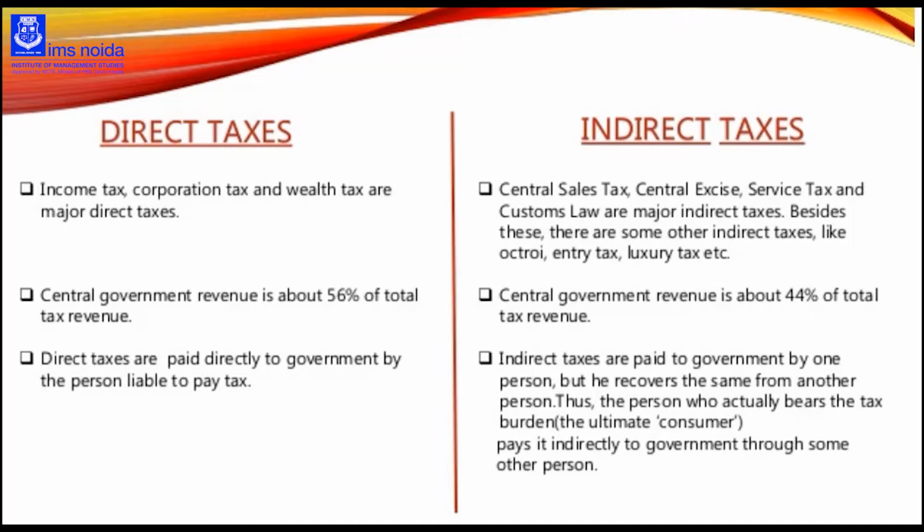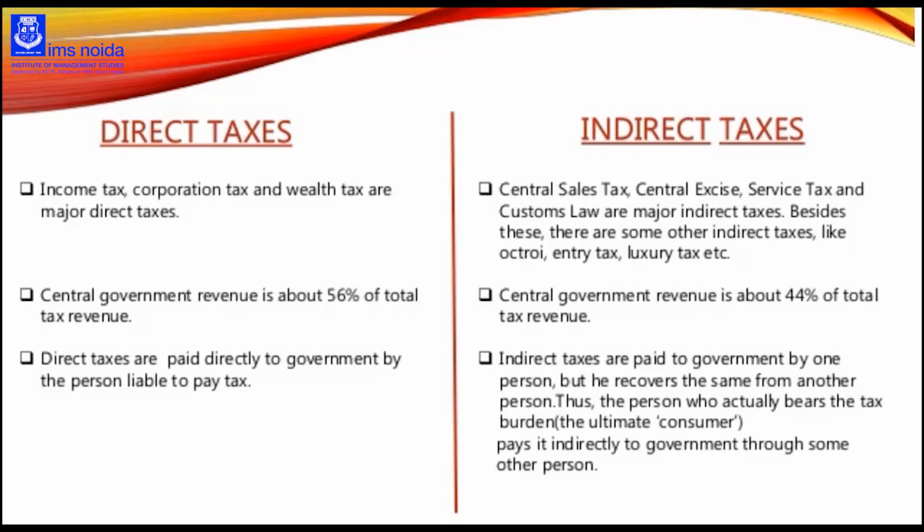Now if we discuss indirect tax, it is a type of tax which is paid indirectly by people to the government through registered government representatives. For example, if we go to purchase a washing machine, let's take an example, the cost of the washing machine is 20,000 rupees. And after GST, we have to pay 28,000.